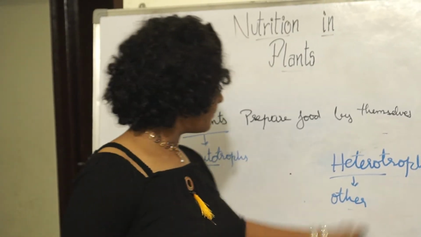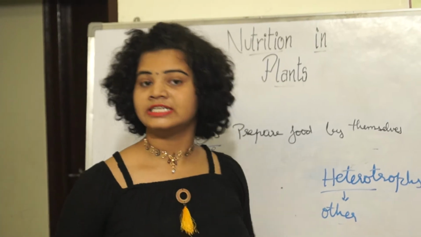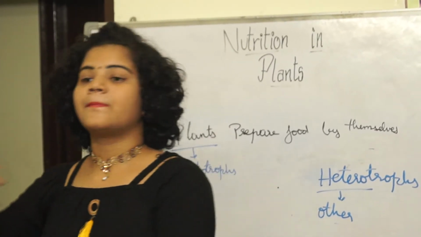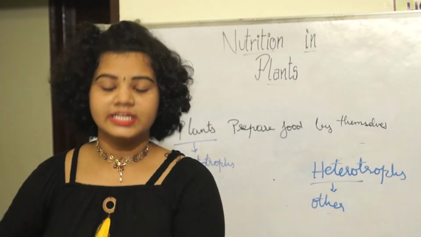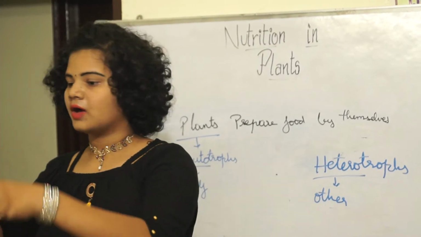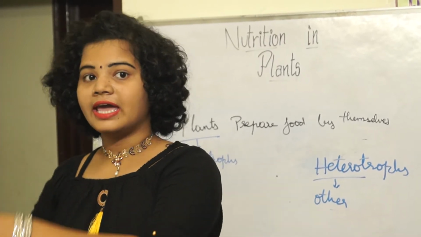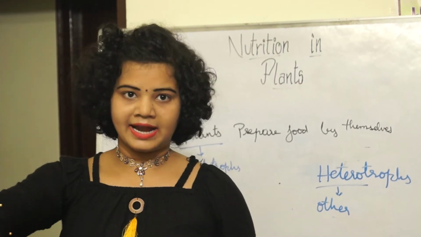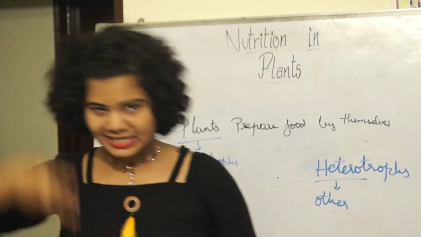So let's say I have a lion. This lion depends on the deer as its prey to eat, and the deer again depends upon the plants to survive, or to sustain.